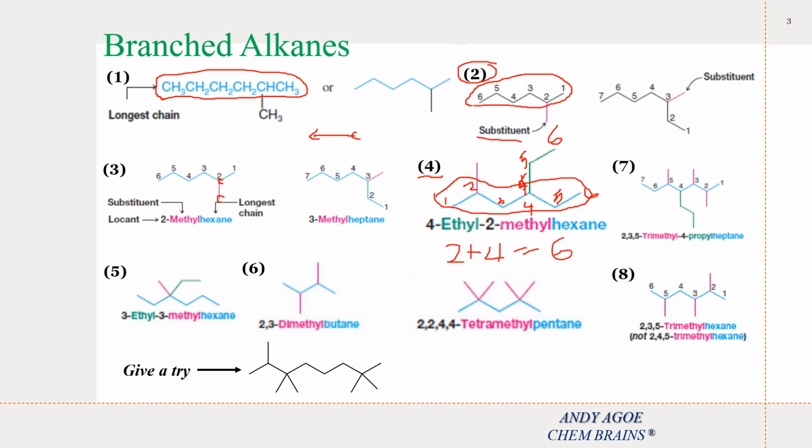Okay, if we choose the longest parent chain as 1, 2, 3, 4, 5, and 6, then our substituent becomes this part, then this part. So we have our substituent as position number 2 and at position number 4. Great.